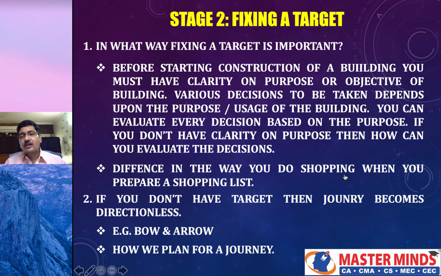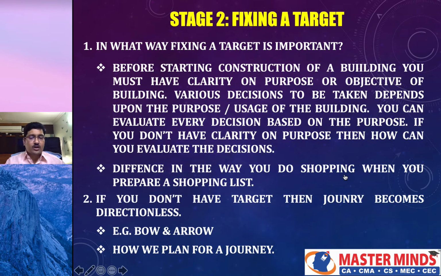How do we plan for a journey? Once we fix the destination, for example, I just want to reach Delhi, based on that, I need to choose the mode of transportation. Based on that, I need to make arrangements for the number of days of the journey. So all these decisions purely depend on my objective, that is the destination which I want to reach. If I want to plan a journey to London, I cannot take a two-wheeler as a means of transportation. If I want to do a journey to New Delhi, I cannot choose a two-wheeler as a means of transportation. So various decisions purely depend on the objective. That's why we must have clear-cut clarity on the objective.